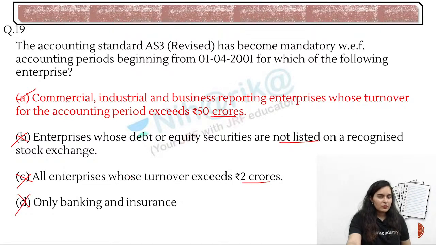Okay, now I'll get this question checked. Is it option A or C? I feel it should be C, isn't it?